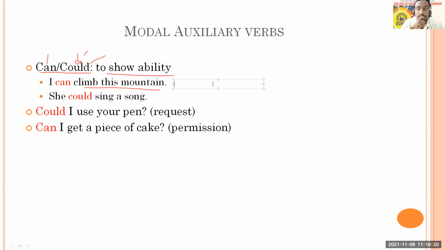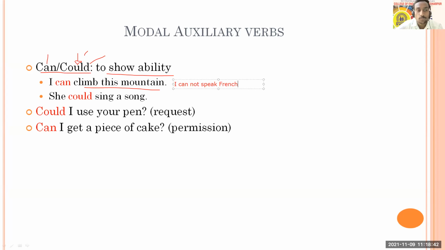Can you tell me one example with not? Like, I cannot speak French. Okay, so in this case, it shows my inability. So ability or inability: if you're making a negation, that will be inability.